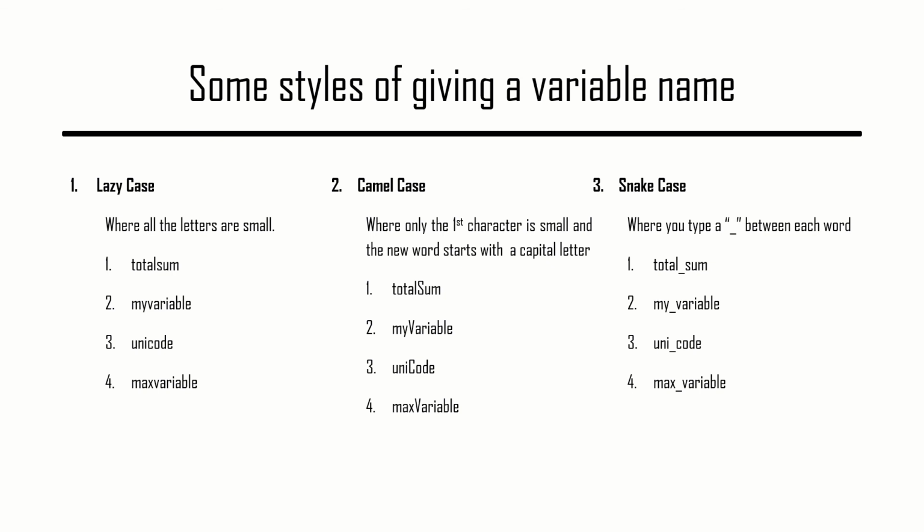Camel case, this is the most commonly used by programmers. In this, only the first character of the first word is small, and every new word starts with a capital letter. As you can see in the examples, totalSum, here S is capital, there S is small. myVariable, V is capital, v is small. Unicode, maxVariable. These are some examples of camel case.